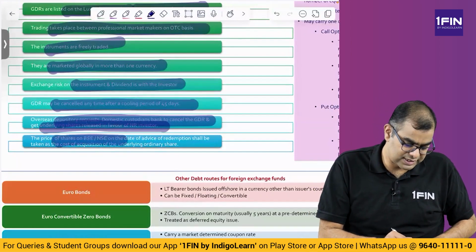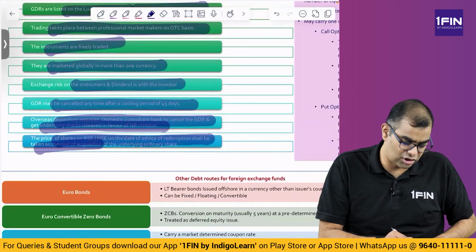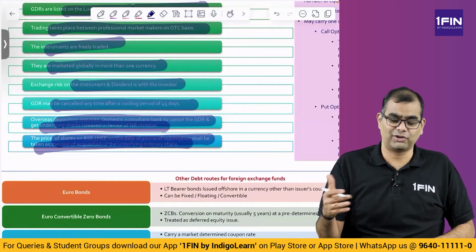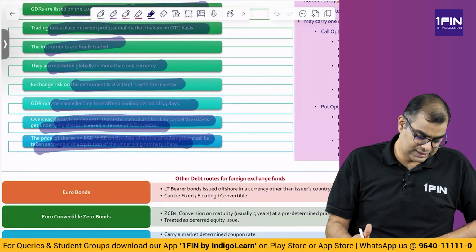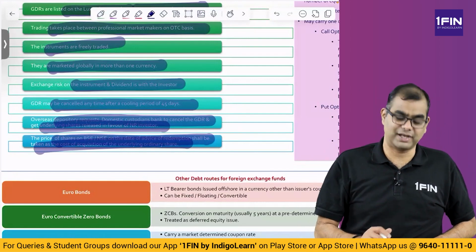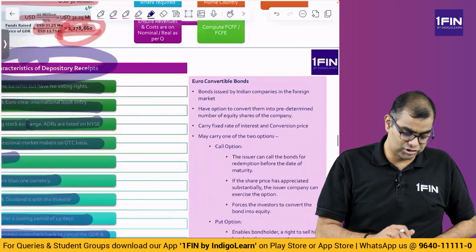The price of shares on BSE, NSE on the date of the advice of redemption shall be taken as the cost of acquisition. So, what is the cost of acquisition? Whatever is the price of the share on BSE, NSE on the date of request is considered as the cost of acquisition of that particular share. Right. So, this concludes the GDR part.